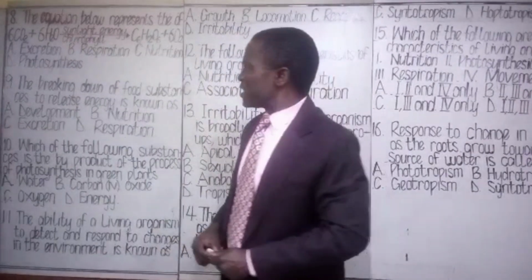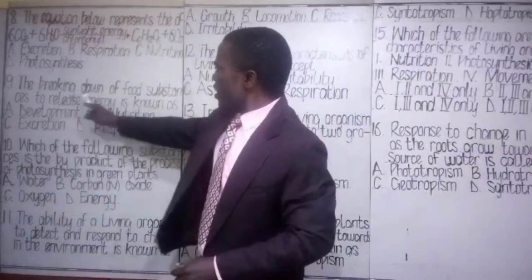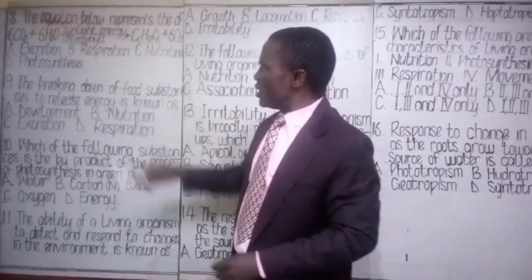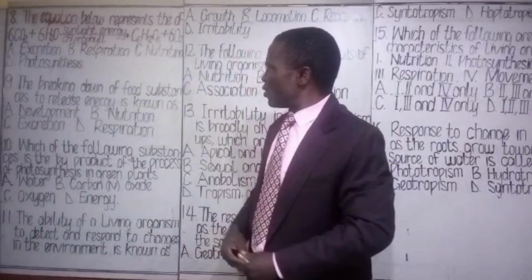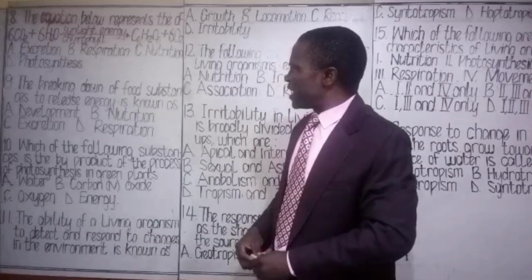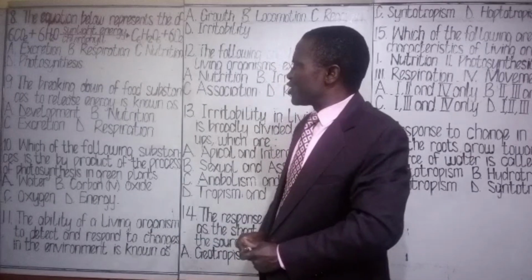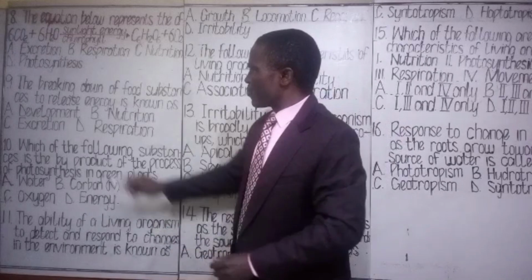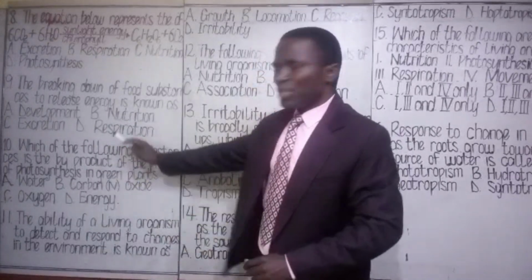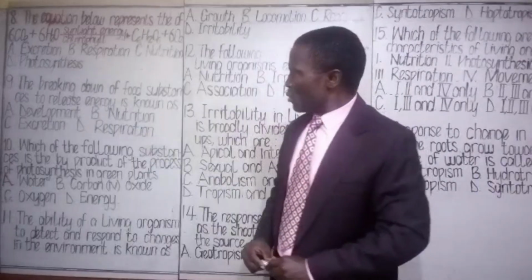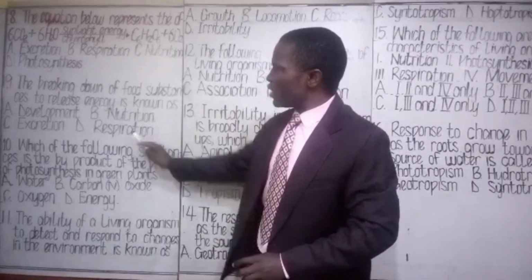Class assessment 9. The breaking down of food substances to release energy is known as dash. A. Development. B. Nutrition. C. Excretion. D. Respiration. You choose the most appropriate option out of this.